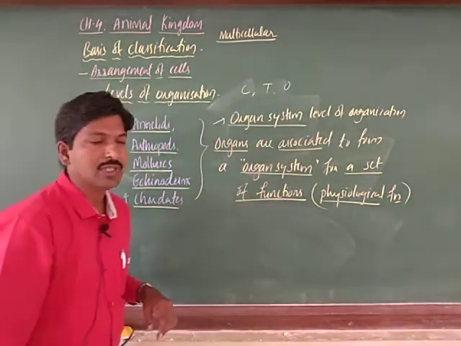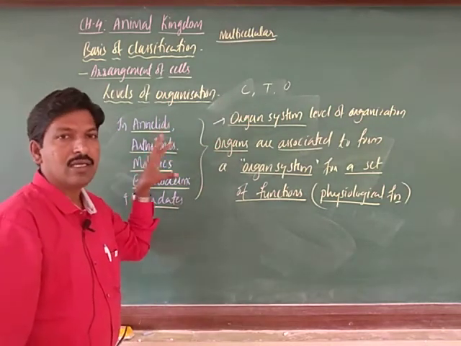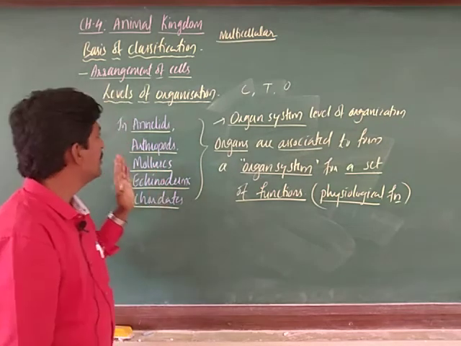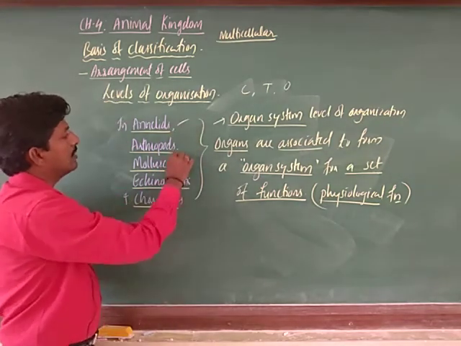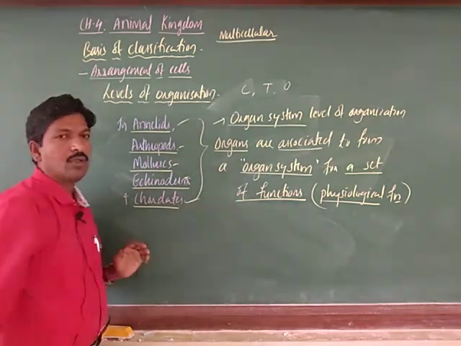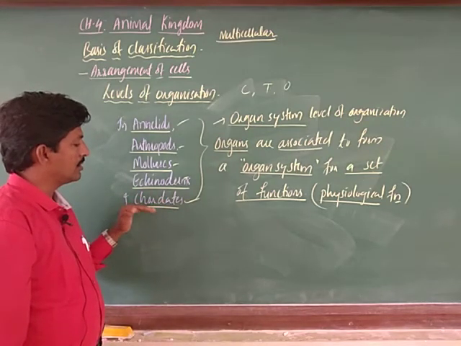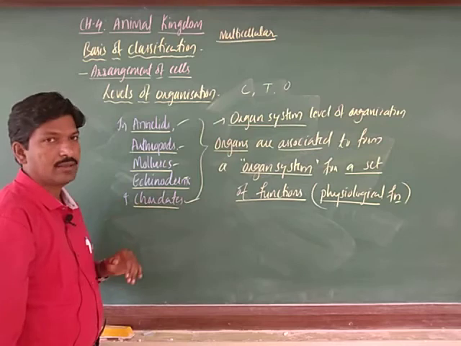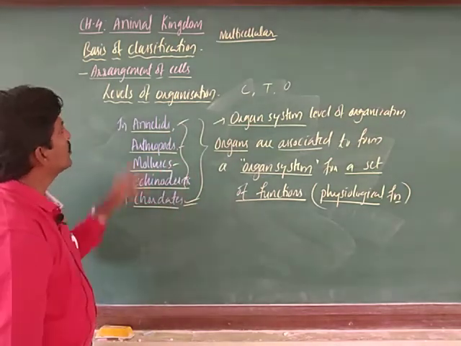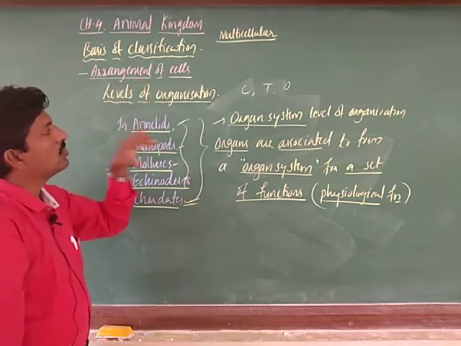For a physiological function, organ systems are necessary in higher organisms, higher animals, understood. Chordates are more complex, which we observe as higher animals. Non-chordates are referred to as invertebrates, and chordates are the vertebrates, understood. So this is the levels of organization based on the arrangement of cells.